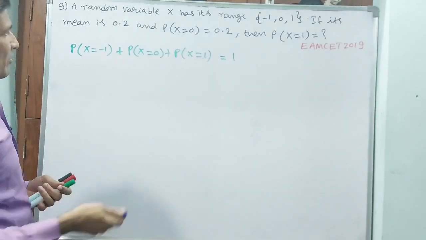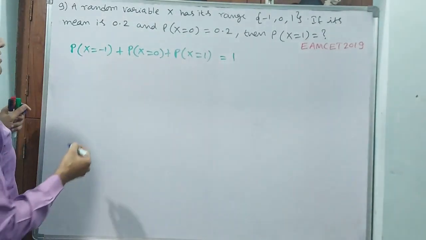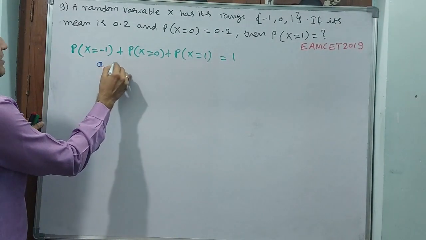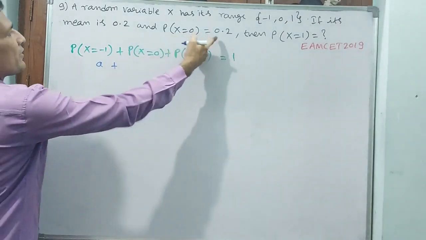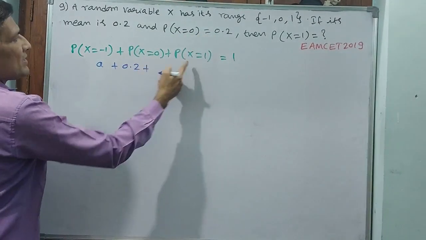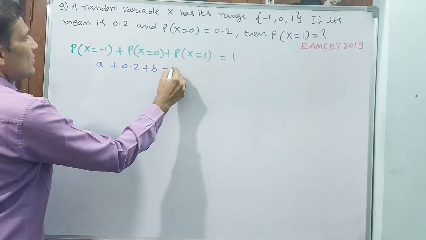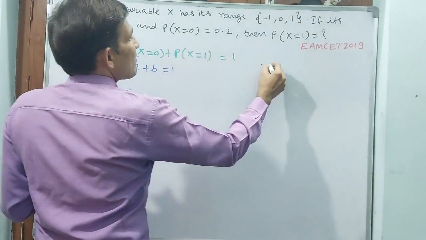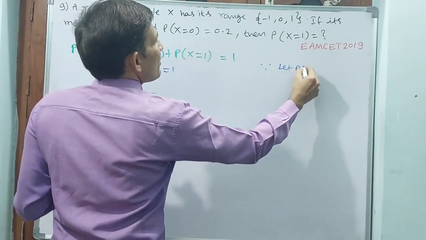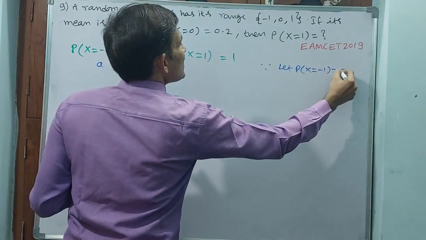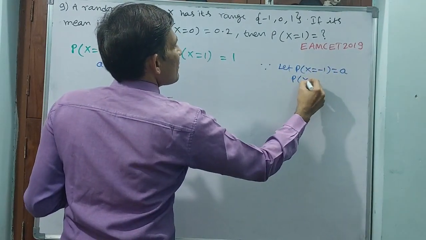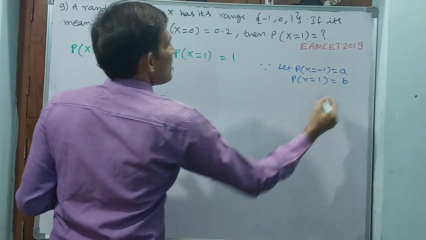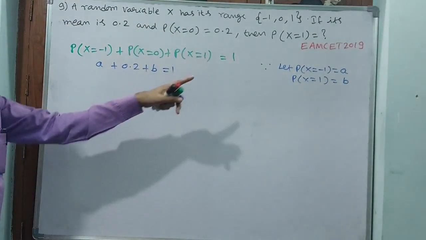So I take this as A, plus this as 0.2, they have given, plus this as B, that is equal to 1. Let P of x is equal to -1 be A, and P of x is equal to +1 be B.